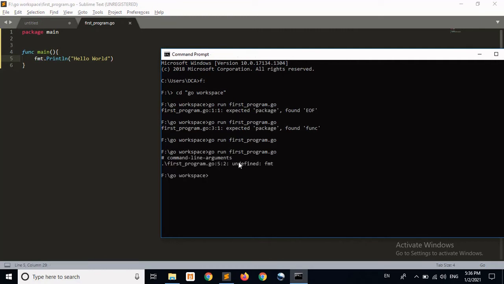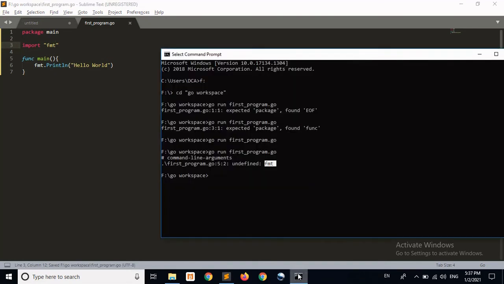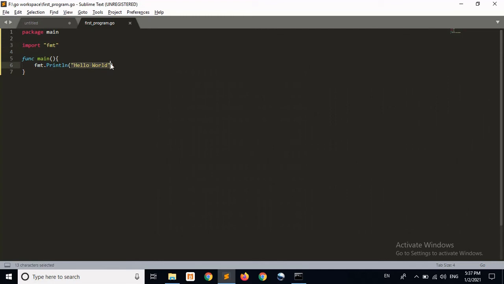Okay, it is saying undefined fmt, because the compiler is not identifying what fmt is. So we have to declare this fmt package, the format library. We have to include this format library in our program. To include any library we use the keyword import, and we give the name of the library. The name of the library is fmt. Okay, save this code and run this program. Cool, our output is here: hello world. We were trying to print hello world in our program.